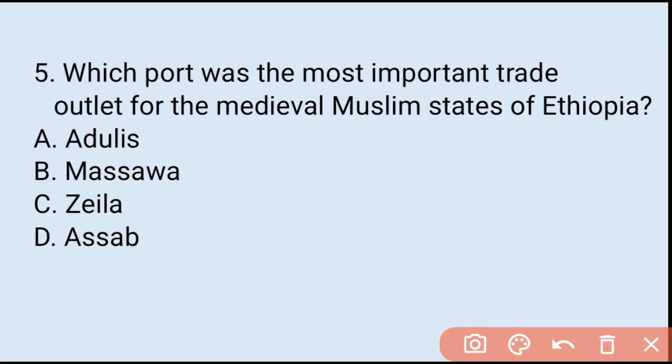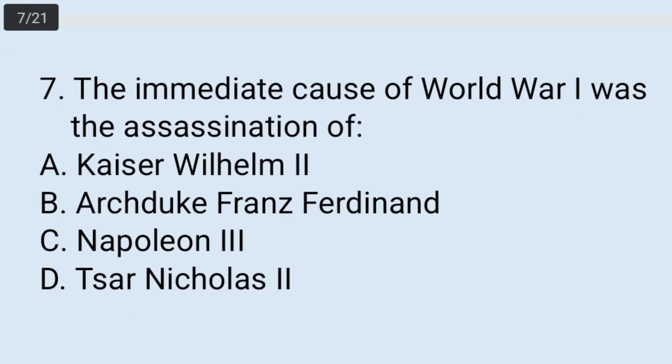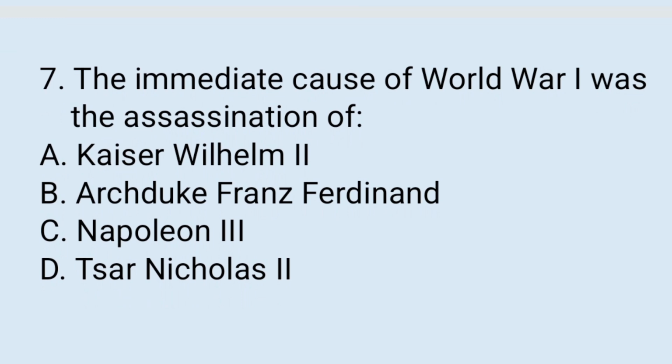5. Which port was the most important trade outlet for the medieval Muslim sultanates of Ethiopia? A. Adulis, B. Massawa, C. Zeila, D. Assab. The right answer is C. Yes, Zeila, a significant and the most important port in the Horn of Africa during the period under study, which was under the Muslim states of Ethiopia and the main economic source for the Muslim sultanates. I think it was a very minor question. Let's come to question number 7.